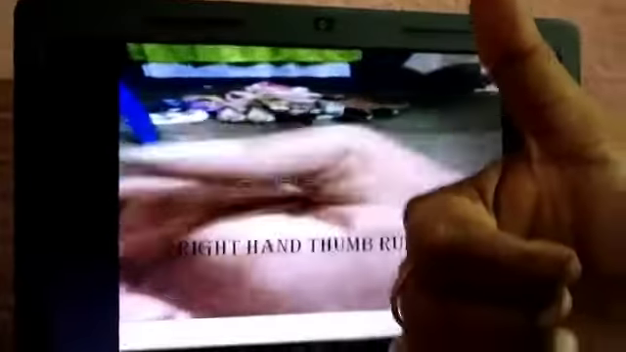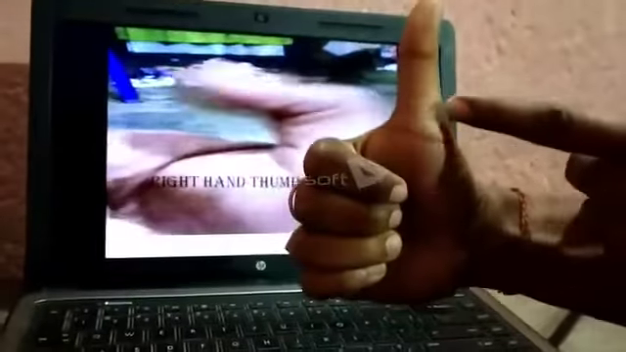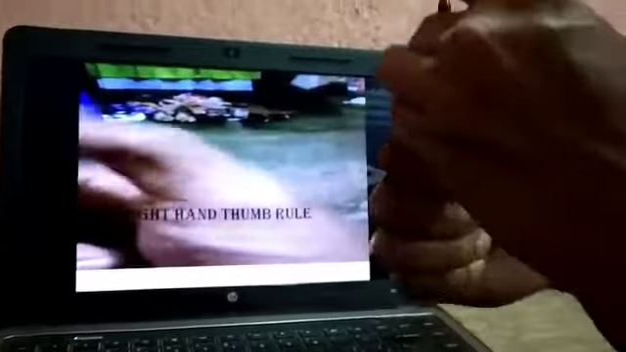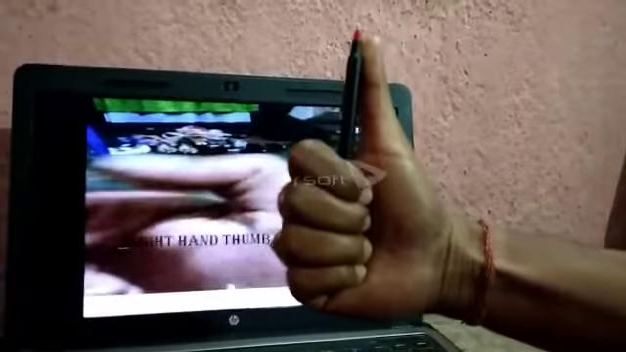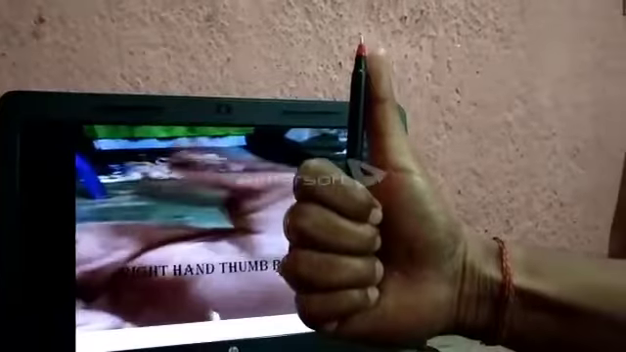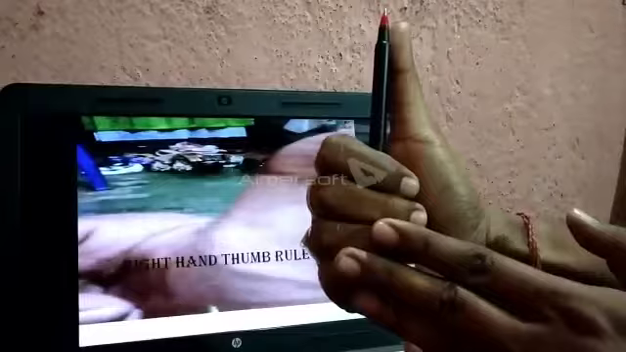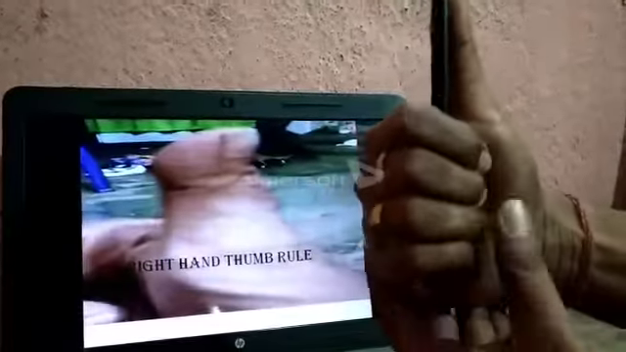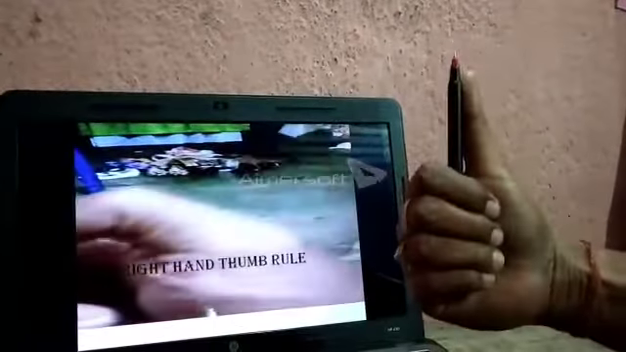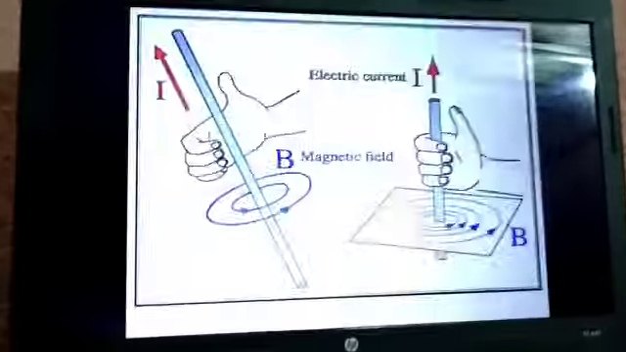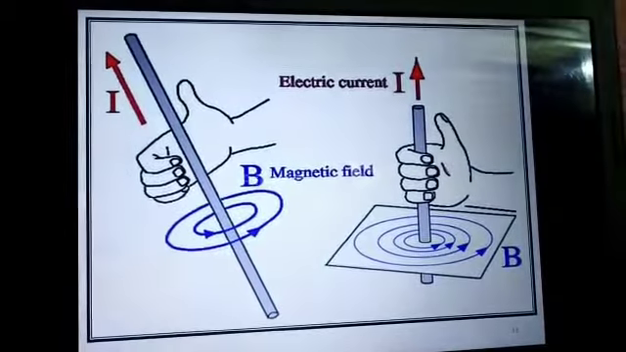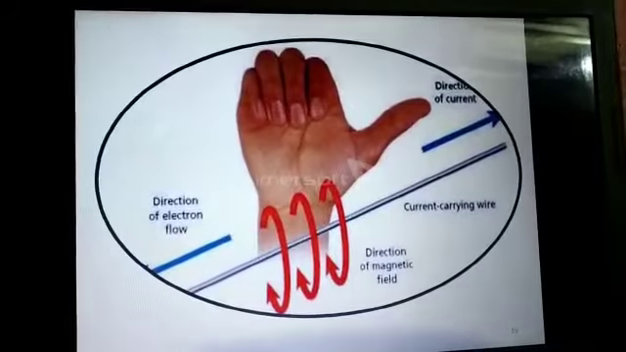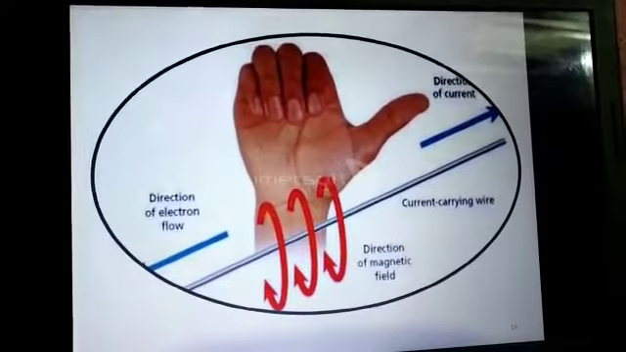So first is the right hand thumb rule. If you look at the right hand, the thumb represents the direction of current in the conductor. Suppose the current is exiting from the thumb, the fingers will represent the direction of magnetic field. In whichever direction the four fingers are indicating, that is the direction of the magnetic field. See, the same thing is depicted here. This animation also gives you the same indication.